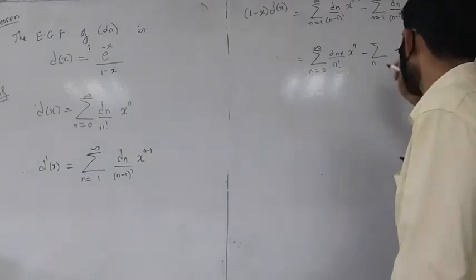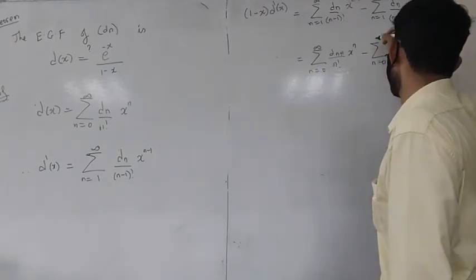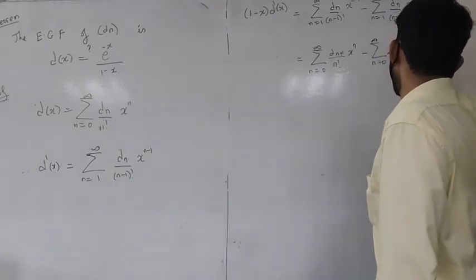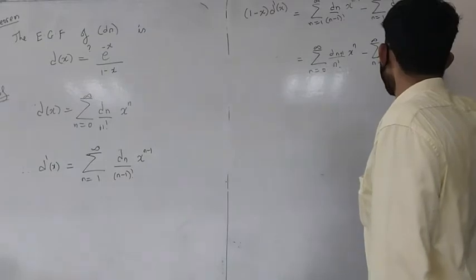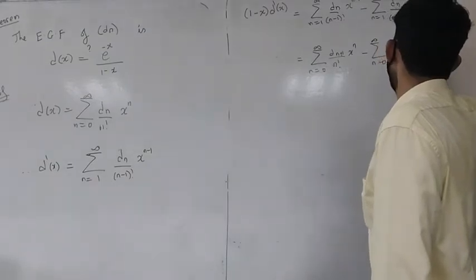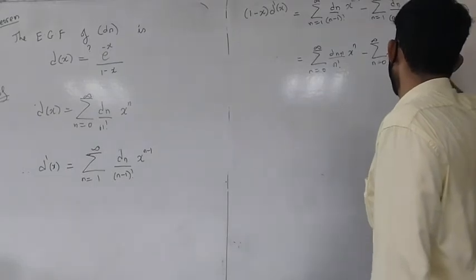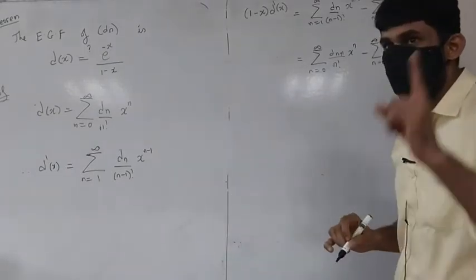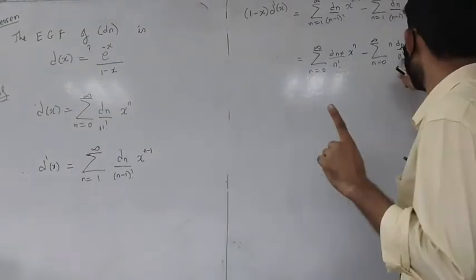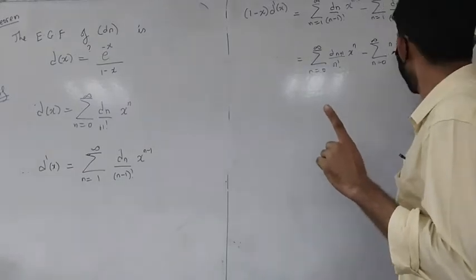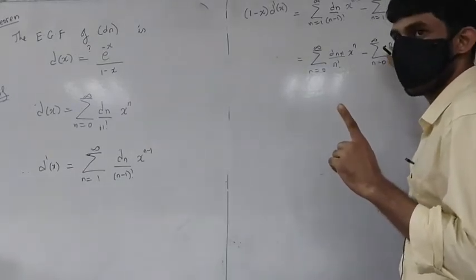So I can do this. If I write this as n upon n factorial dn, can you see that? I have basically just added 0 to this, because the 0th term will be 0 times 0 factorial times d0, and that's going to be 0.